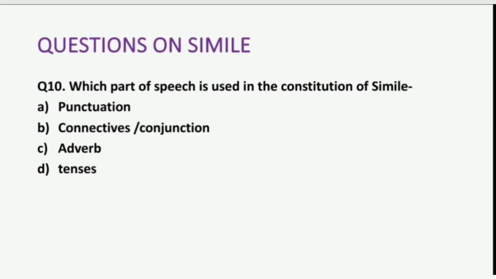Question number 10 is, which part of speech is used in the constitution of simile? If you look at the sentence structure of a simile very closely, you will understand that there is one part of speech that is very dominant. That is a connective, a conjunction, because we use like, as, though to depict the comparison in the sentence of two dissimilar objects. So option number B is the correct answer.